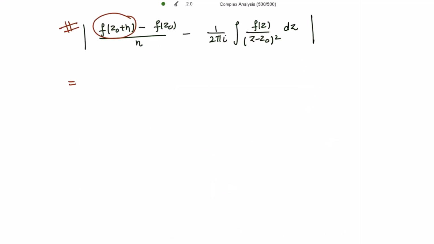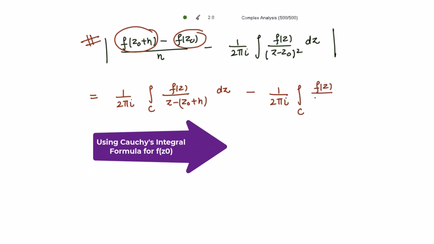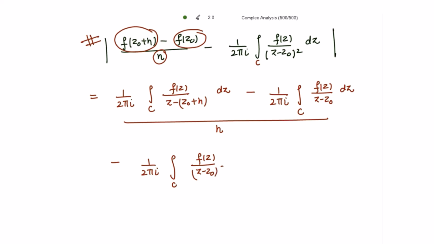So from star, we are using 1 divided by 2 pi iota the integral of f of z divided by z minus z naught plus h dz minus, for f of z naught we write 1 divided by 2 pi iota the integral over C of f of z divided by z minus z naught dz, and this complete is divided by this h, minus 1 divided by 2 pi iota the integral over C of f of z divided by z minus z naught whole square dz, and then having its mod.